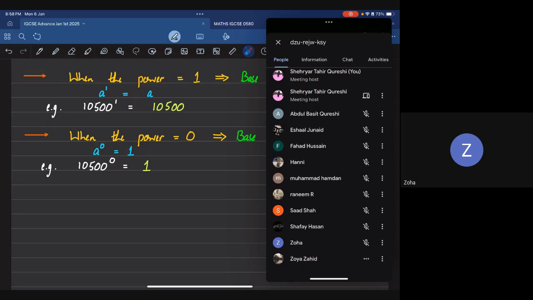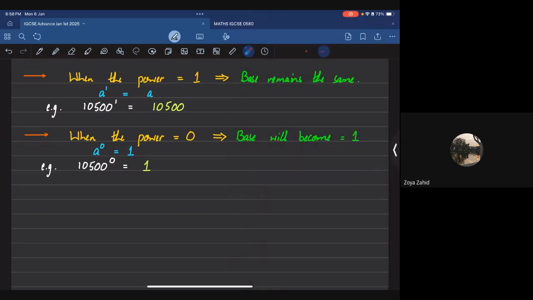Come on, Zoha. Are you saying that I don't have to use power 0? The answer should be 1. Yeah, Zoha's onto something. 1 power 1. Okay, stay on that regard. What is 1 power 1? Explain it to me in terms of powers and bases. 1 power 1 is 1. Yeah, it is. I completely get you.